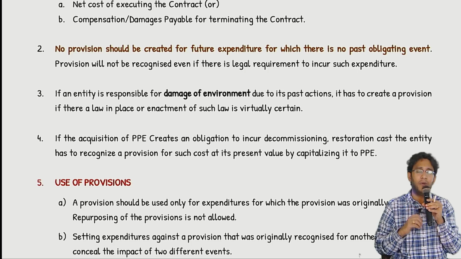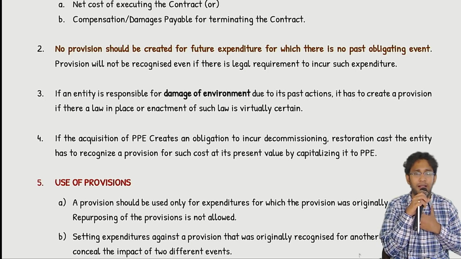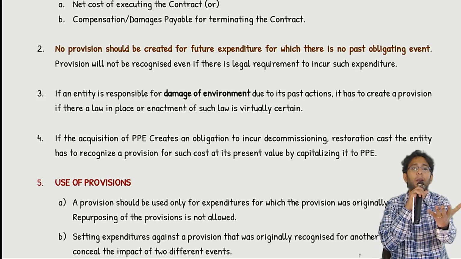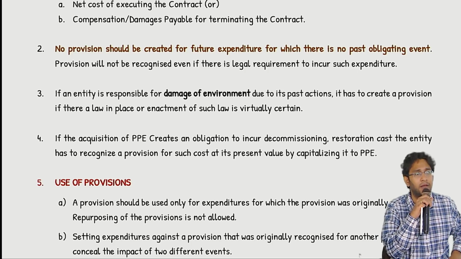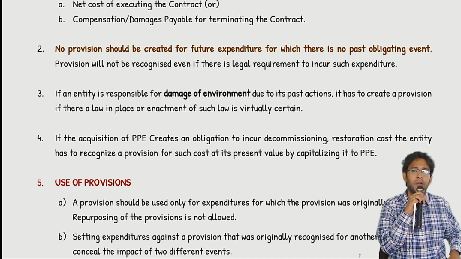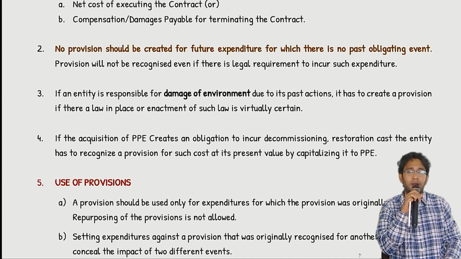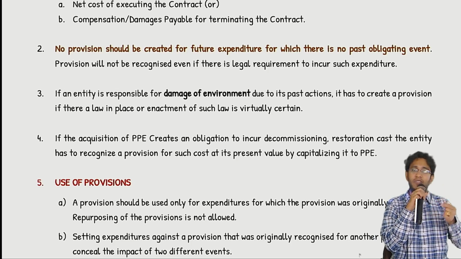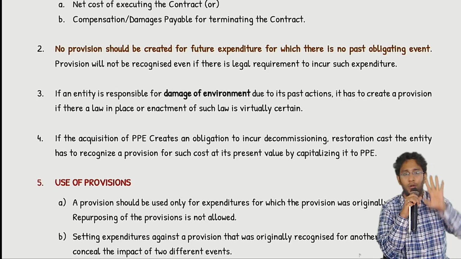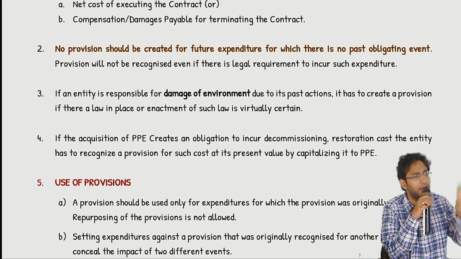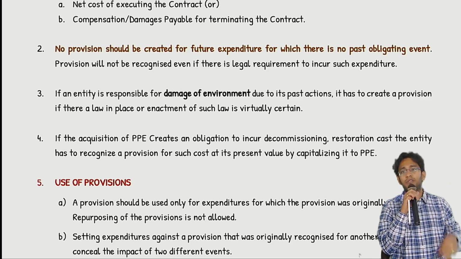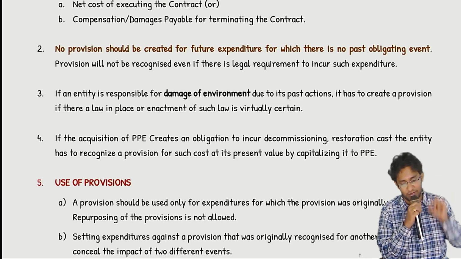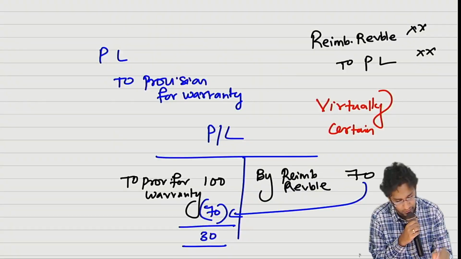As on 31st March, can any employee catch my collar and ask me, sir, give me salary for April month? Can they demand? When will they get that right? Some event should happen. Which event? Them giving services. Without that past event which creates an obligation on your head, you should not create a provision. For a provision, a present obligation is a must. On this, I will discuss one question with you guys.